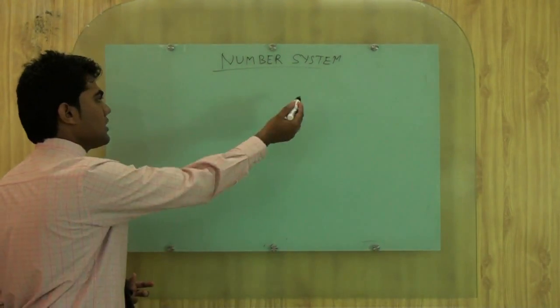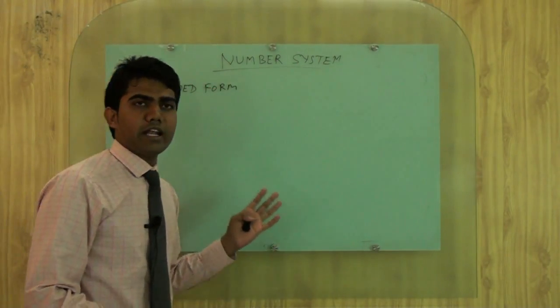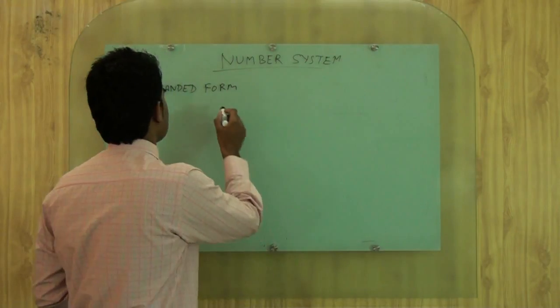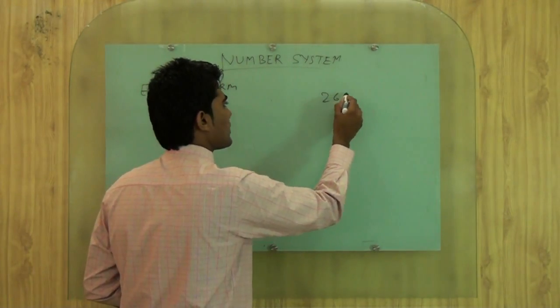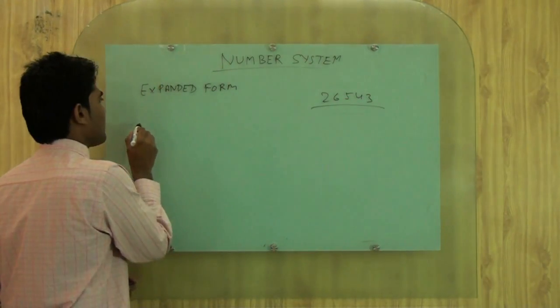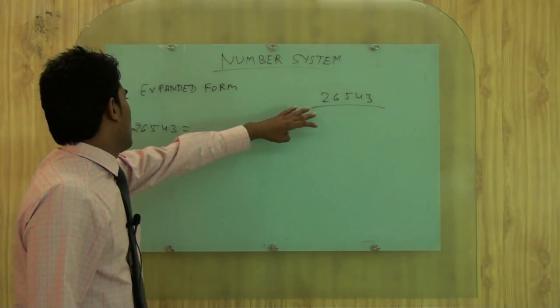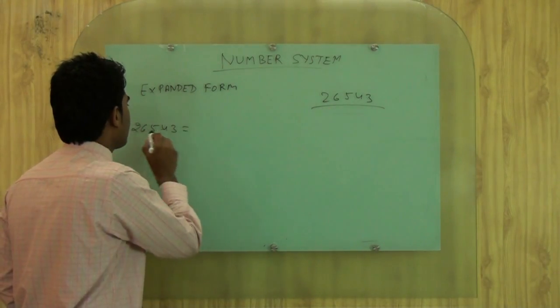Now we will see expanded form. How to expand these values? Expanded form, or you can say you are elaborating any number, that's why it is called expanded form. Just like an example, 26543. We want to expand this number. So by using the Hindu Arabic system, or following the international system, how will we write it?